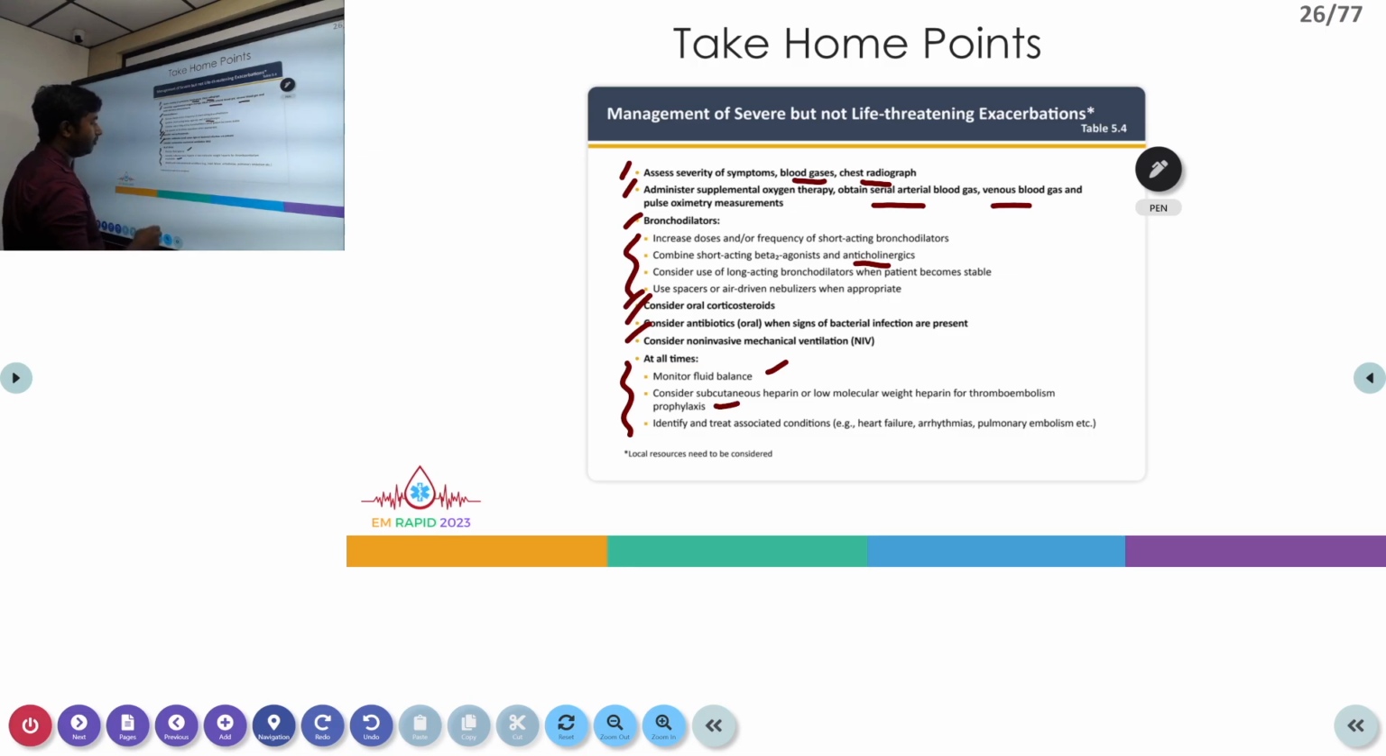We have to consider giving subcutaneous heparin or low molecular weight heparin to prevent thromboembolism. And also we have to identify and treat the associated conditions like any concomitant heart failure, arrhythmias, pulmonary embolism, or anything that may present along with this acute exacerbation. So that is in short acute exacerbation of COPD. Thank you.